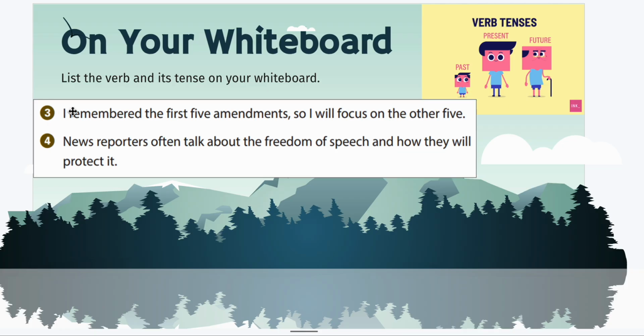Remembered is our first verb, and that happened in the past. Our second verb is will focus, and that will happen in the future. Talk is kind of ongoing, it's present, and that's our verb, talk, and it's present. And then the next verb is will protect, which means it will happen in the future.